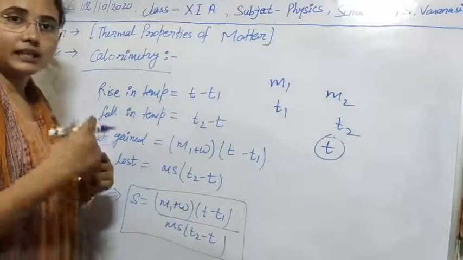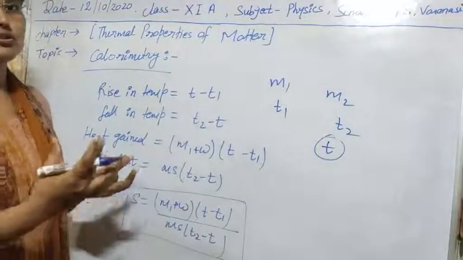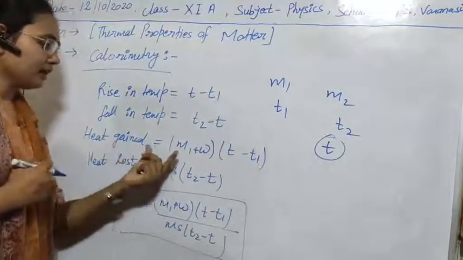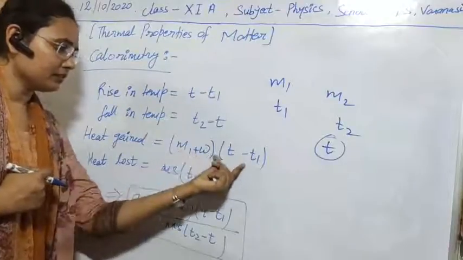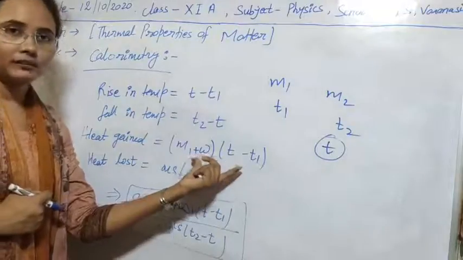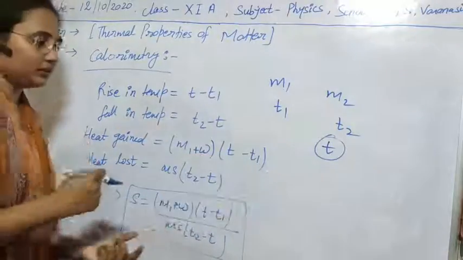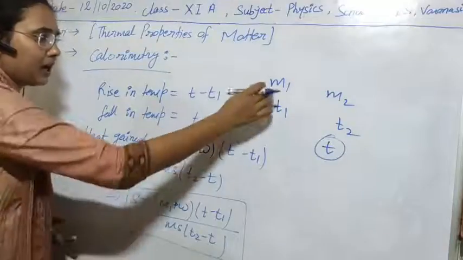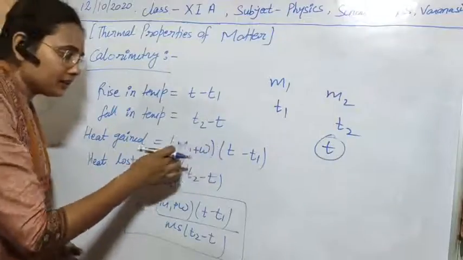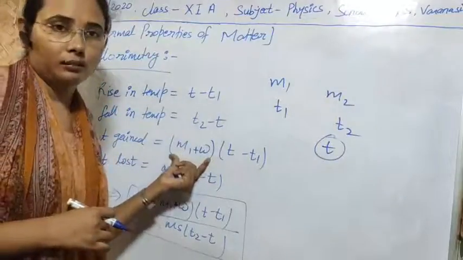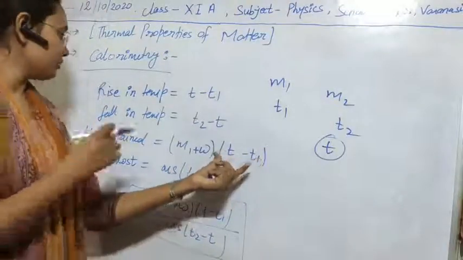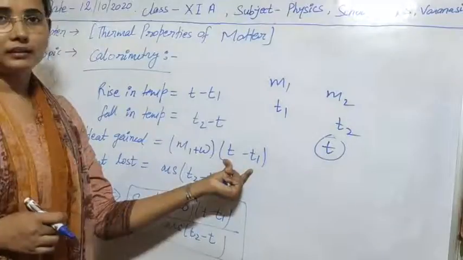As we are mixing the heated substance into water, and water is the colder body, definitely water will gain some heat from it. So how much heat will it gain? As I told you, from this formula we can easily calculate the heat gained by the water in the case of water equivalent. M1 is the mass of the water taken and W is the water equivalent. After adding these we get the total mass of the water and calorimeter, and this is the temperature difference, or simply the rise in temperature in the calorimeter or water.